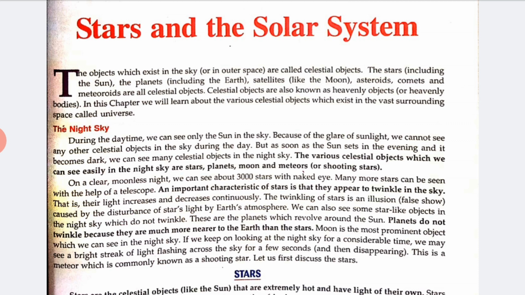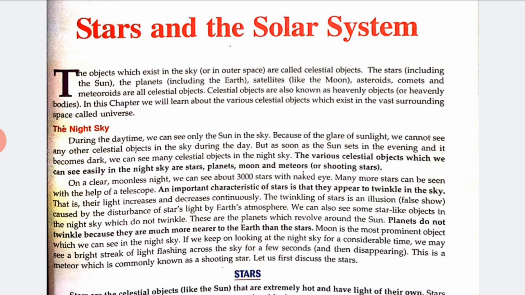Why are they twinkling? Because the light increases and decreases. The twinkling of a star is an illusion, that is a false show, caused by the disturbance of a star's light by Earth's atmosphere. We can also see some star-like objects in the night sky which do not twinkle, and these are the planets which revolve around the sun. The planets do not twinkle because they are much nearer to the earth than the stars.